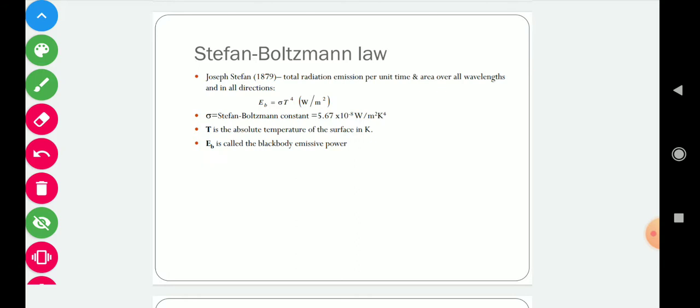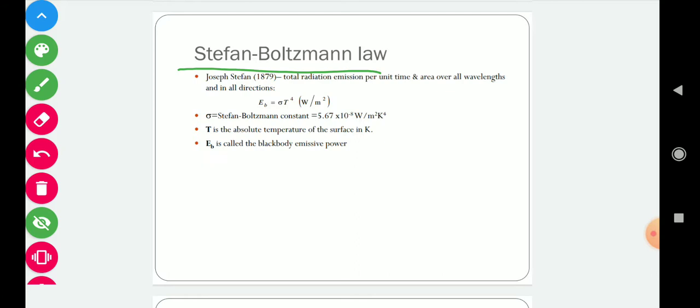So with the help of Stefan Boltzmann law, now we can calculate total emissive power over all wavelengths in all directions. This Eb is called black body emissive power, and it is equal to sigma T raised to power 4. Here sigma is the Stefan Boltzmann constant. Its value is 5.67 into 10 to the power minus 8 watt per meter square per Kelvin power 4.